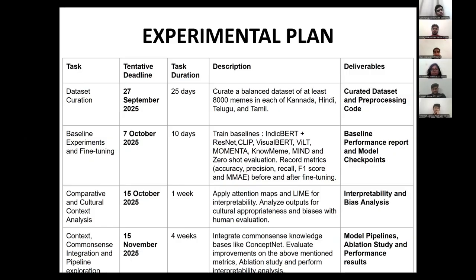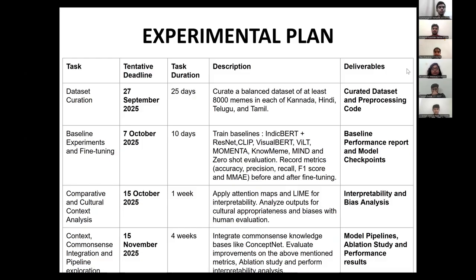The next step is context, common sense integration, and pipeline exploration. We plan to spend 4 weeks on this, and why we are doing this step is since many harmful memes only make sense if you know the background story of it. We plan to integrate common sense knowledge bases such as ConceptNet and Atomic into our multimodal pipeline. We'll also conduct ablation studies to test the contributions of different modalities and knowledge components, and also extend interpretability analysis on these enriched models.